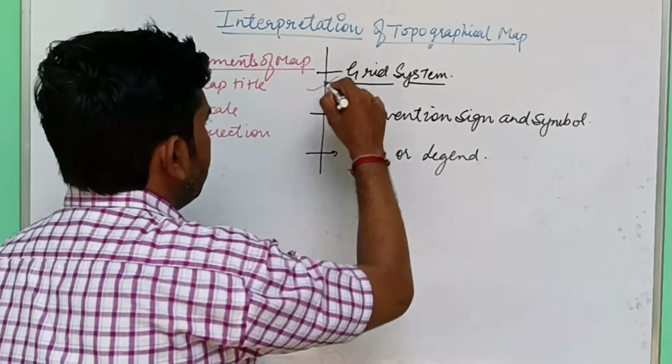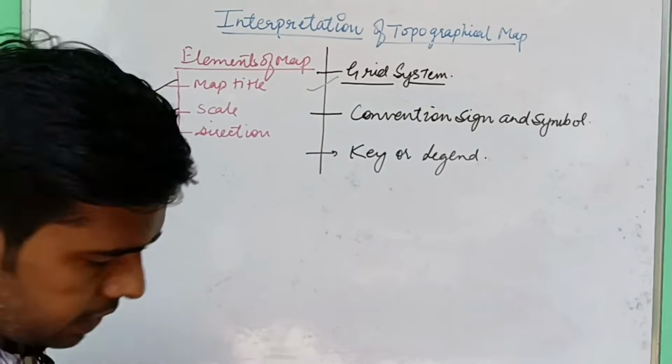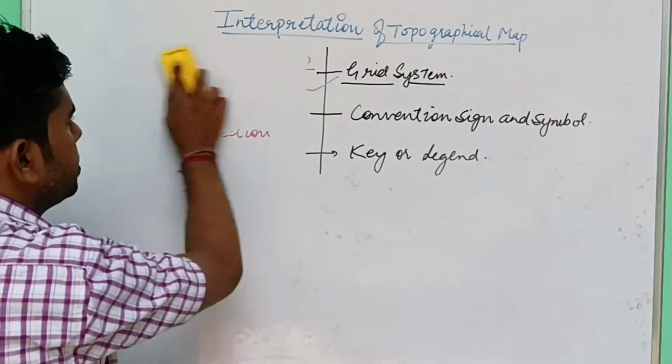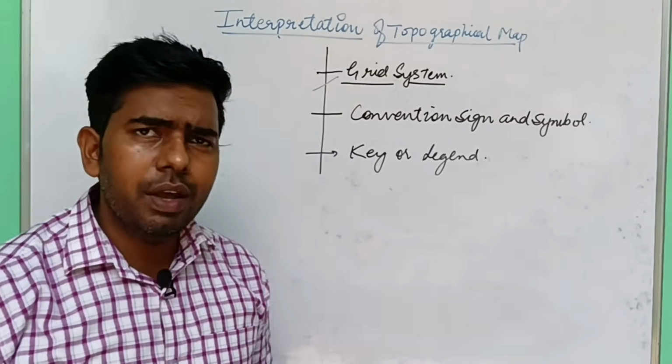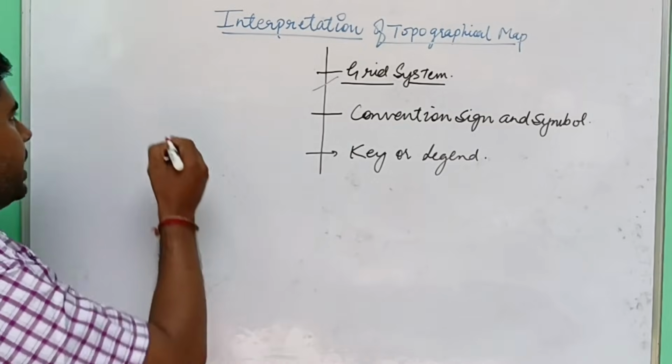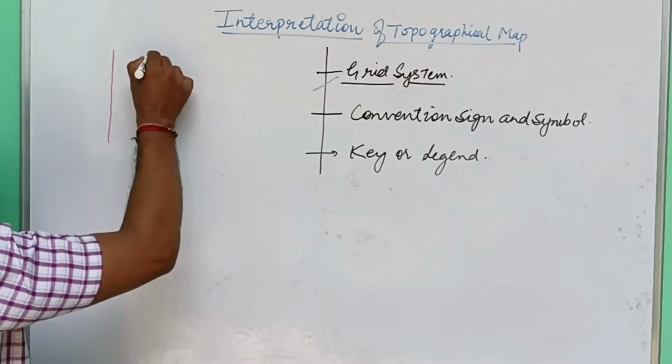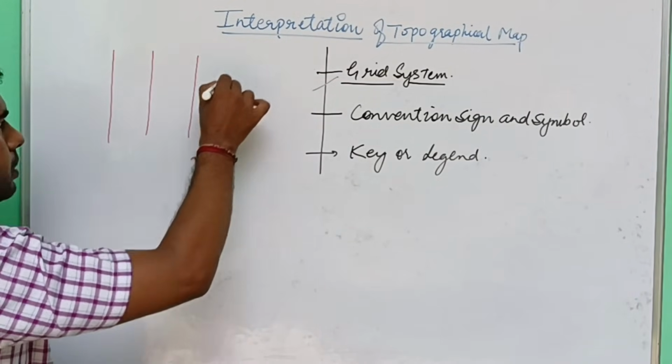So let us discuss one by one. First we have to discuss about grid system. What is the meaning of grid system? Have you ever seen a topographical map? Yes, of course you have seen. There are some lines on a topographical map.